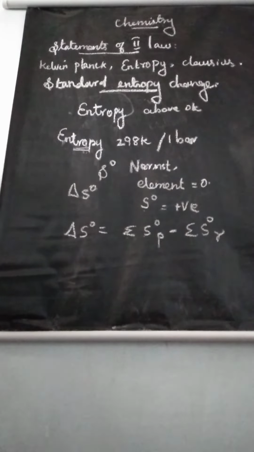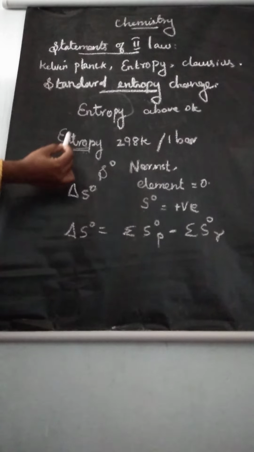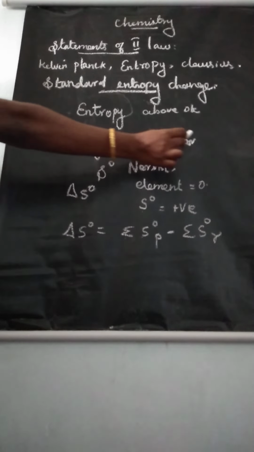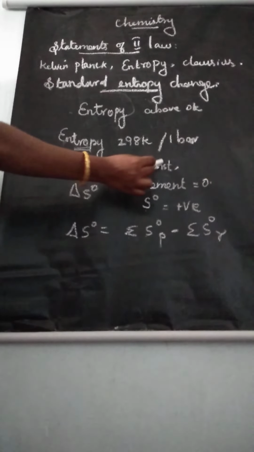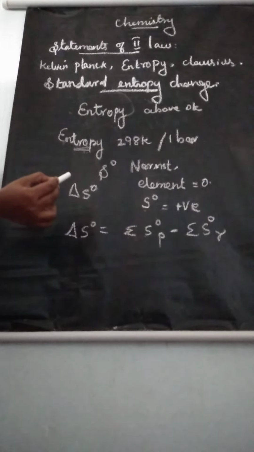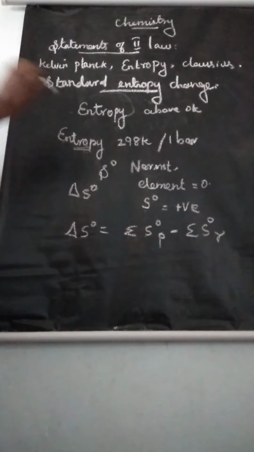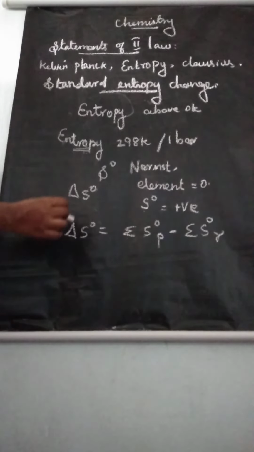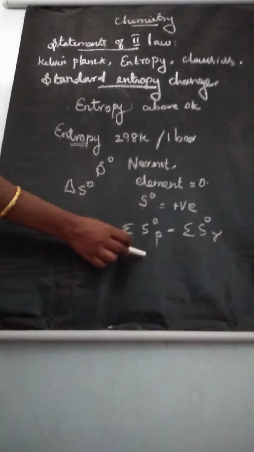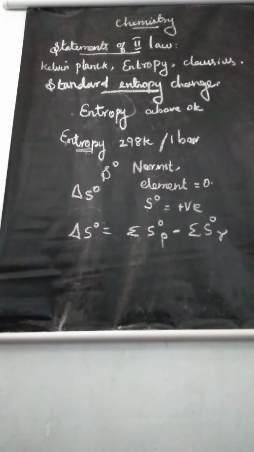So what are the points we learned? Standard entropy is defined as the absolute entropy of a substance at temperature 298 Kelvin and 1 bar pressure. According to Nernst, the absolute entropy of all elements is 0, so the standard entropies of substances are positive values. Standard entropy change delta S naught is equal to the summation of S naught of products minus the summation of S naught of reactants. Understand this?